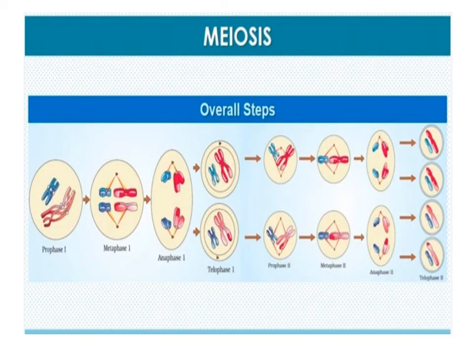Here are the overall steps of meiosis. Cytokinesis follows, resulting in the formation of a tetrad of cells. Four haploid daughter cells are seen at the end of telophase II.